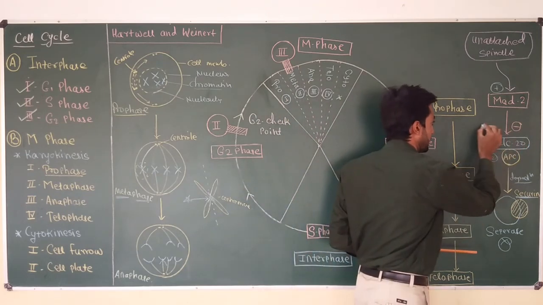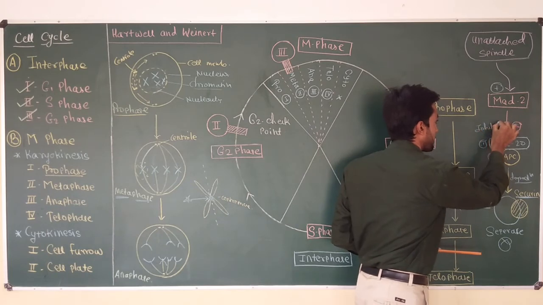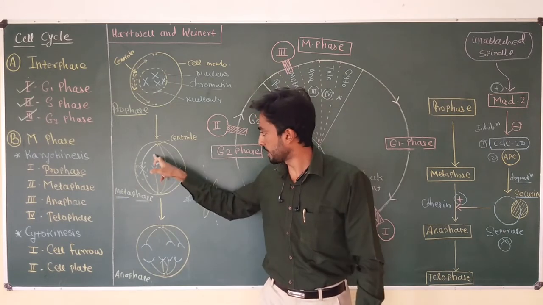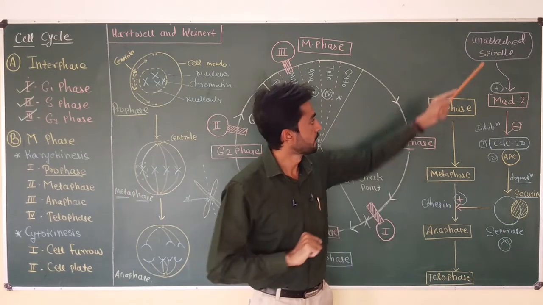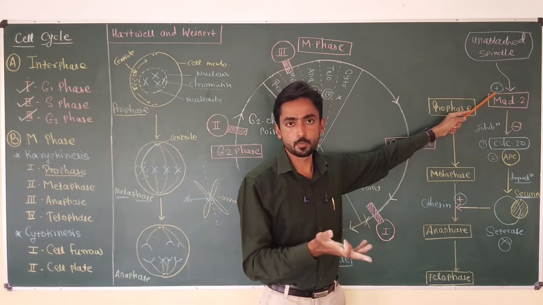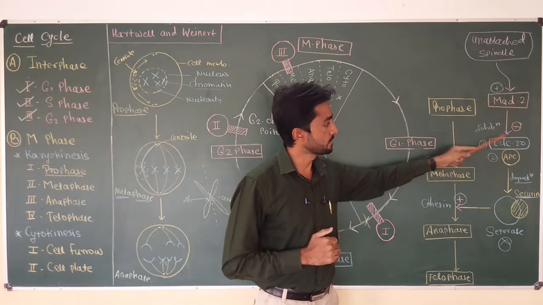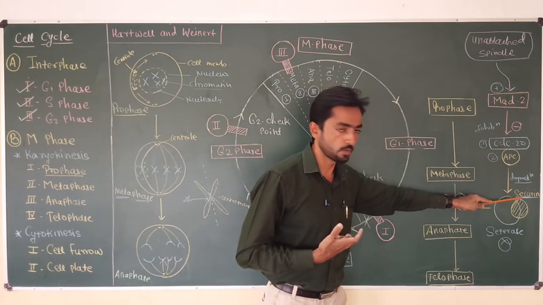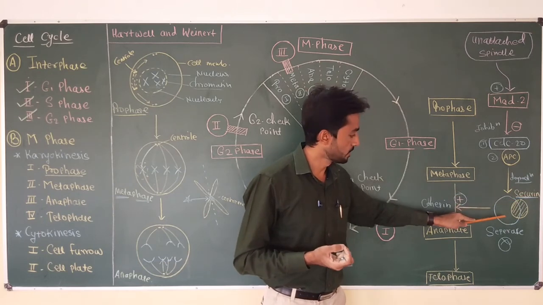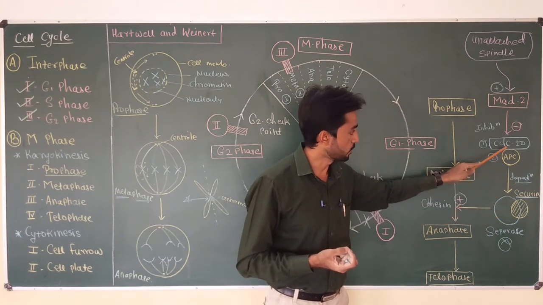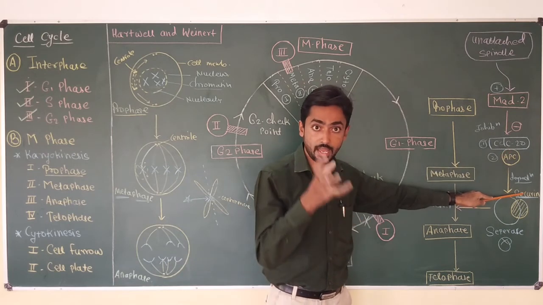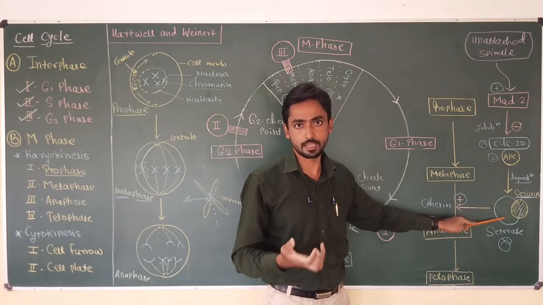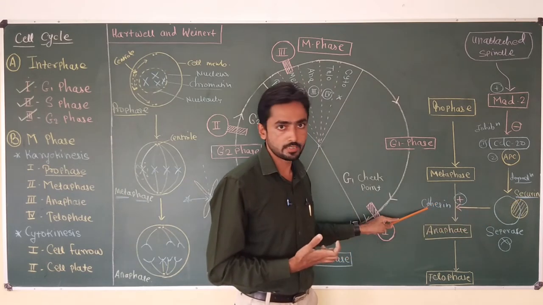This minus sign indicates inhibition. Now listen carefully. If the spindle fiber is unattached or faulty arrangement of the chromosomes occurs in metaphase, it activates MAD2 protein. MAD2 inhibits the CDC20 APC complex, and due to inhibition, the complex is unable to degrade securin, the regulatory protein present on the separase enzyme. Securin remains attached to separase, and so separase cannot degrade cohesin.